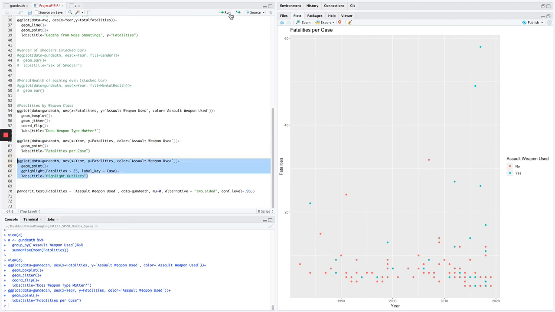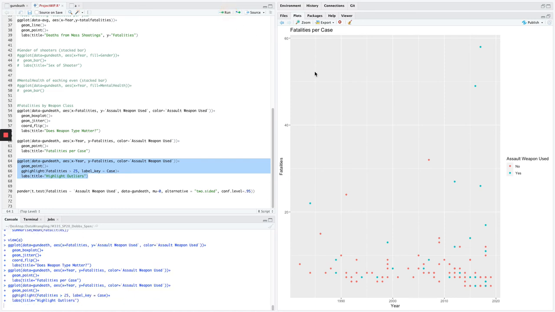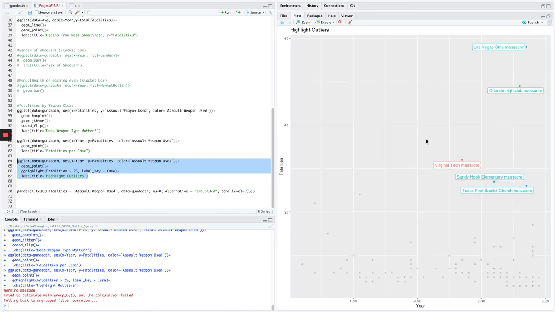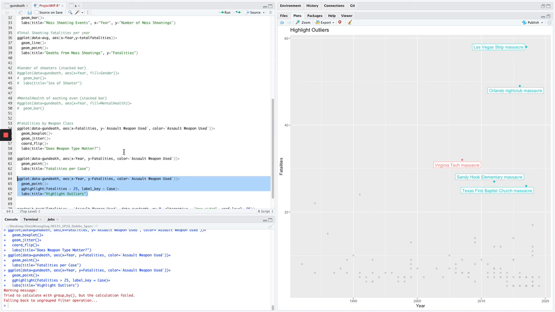We can see here again, broken out further using gghighlight, what the shootings were specifically. Green had assault weapons, red did not. Virginia Tech was the highest ever with a pistol or shotgun, a non-assault weapon. And then up here you have this massive outlier, the Las Vegas Strip Massacre. He had over 10 fully automatic assault weapons, and that influenced how many people he was able to injure, sadly. The same goes for the Orlando Nightclub Massacre, which involved an assault weapon, Sandy Hook, and the Texas Church Massacre. They're massive standouts, and to have those, it seems that you need to have an assault weapon.